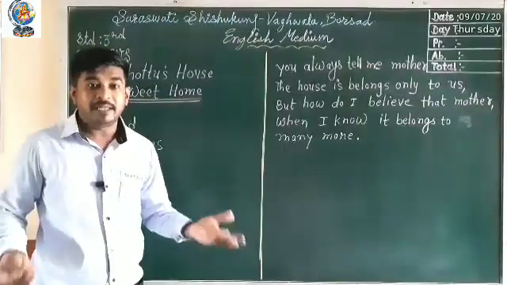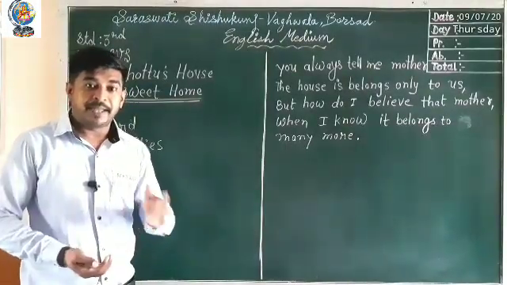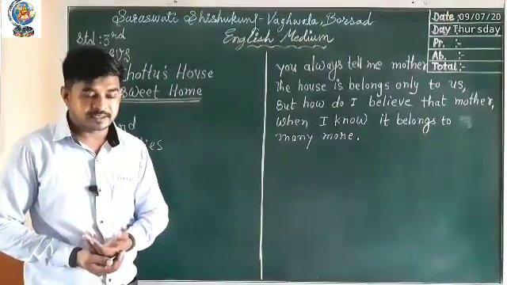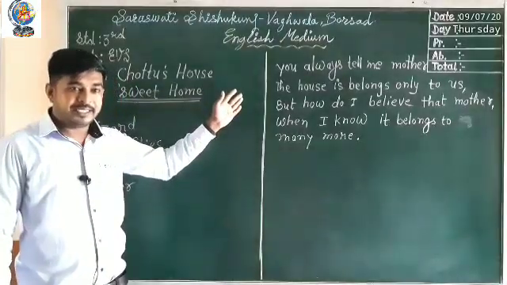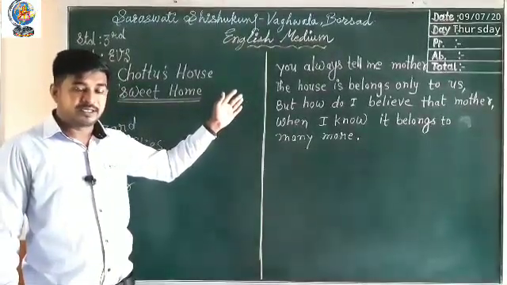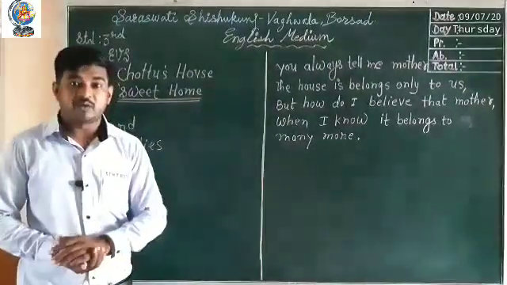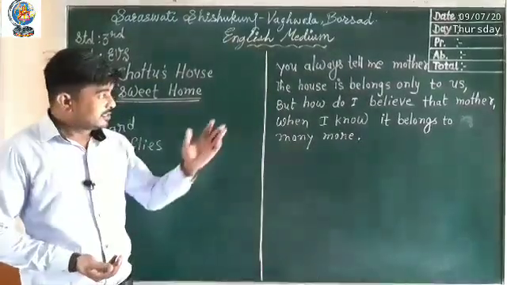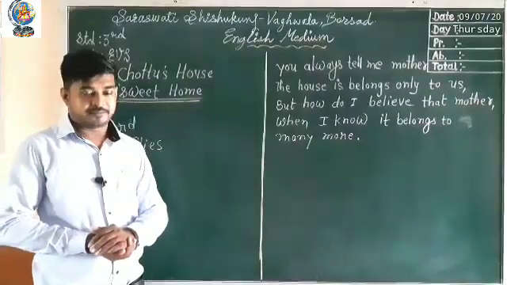But how can I believe it? Because it belongs to many more animals living with us. So in the first stanza, the boy is asking his mother, Mother, why are you telling me this house belongs to us? Because this house belongs to many more.